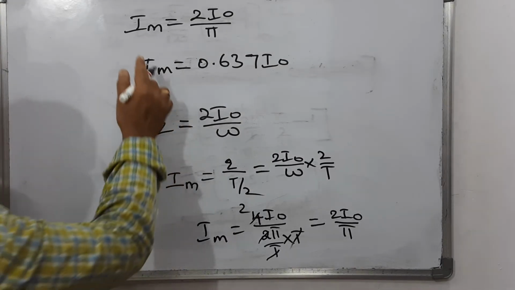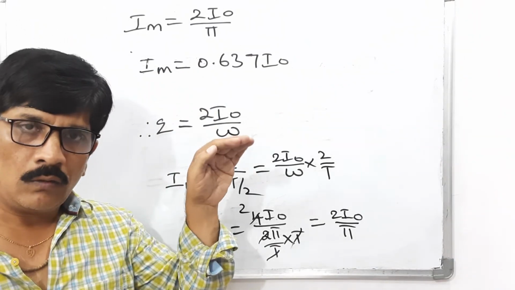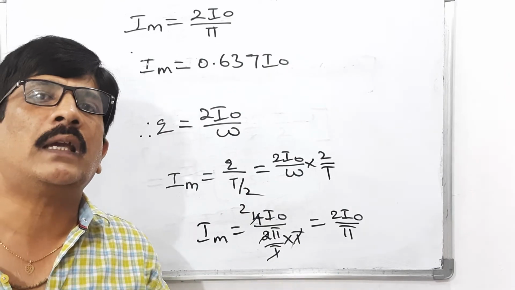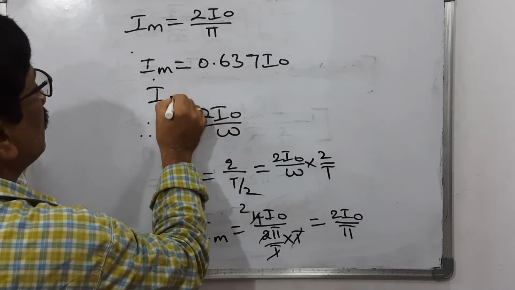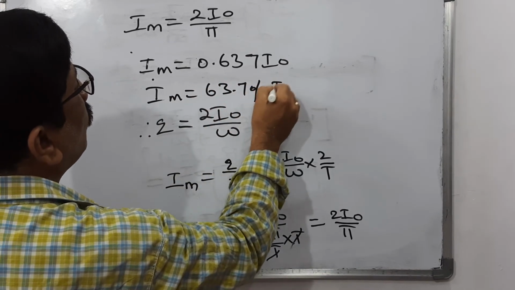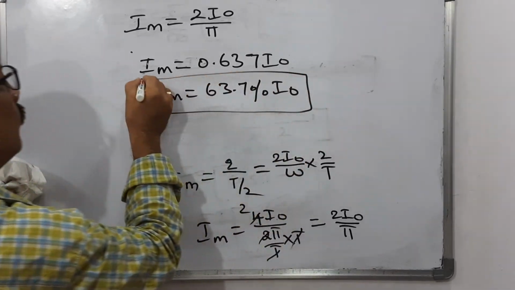Just check it with a calculator. That means in the first half of the cycle, the mean value of the current is 63.7% of peak value. This is the relation between the mean value and peak value.